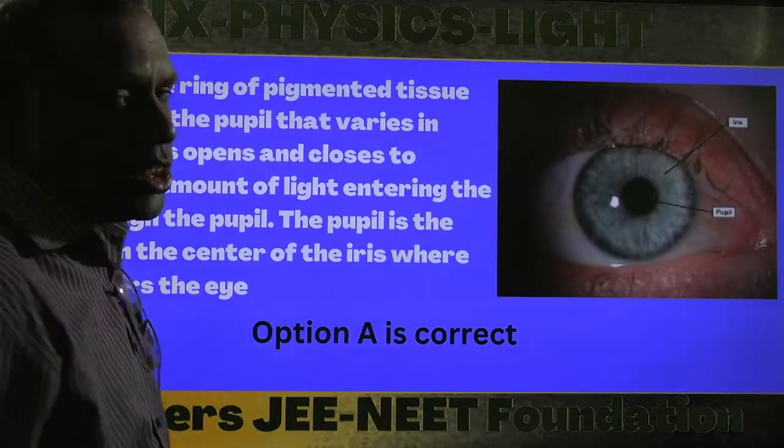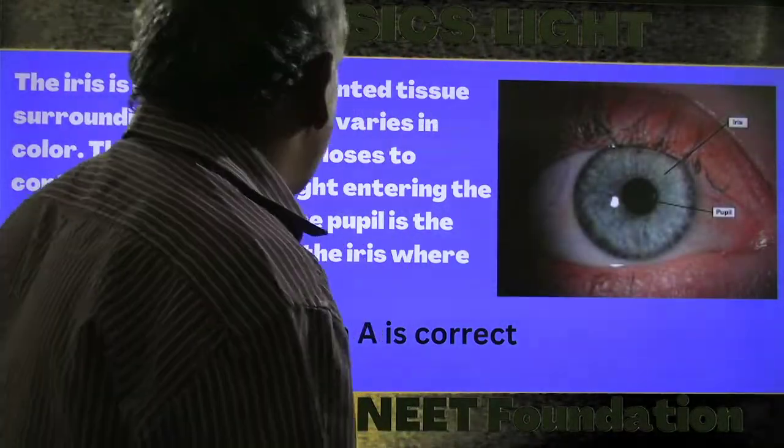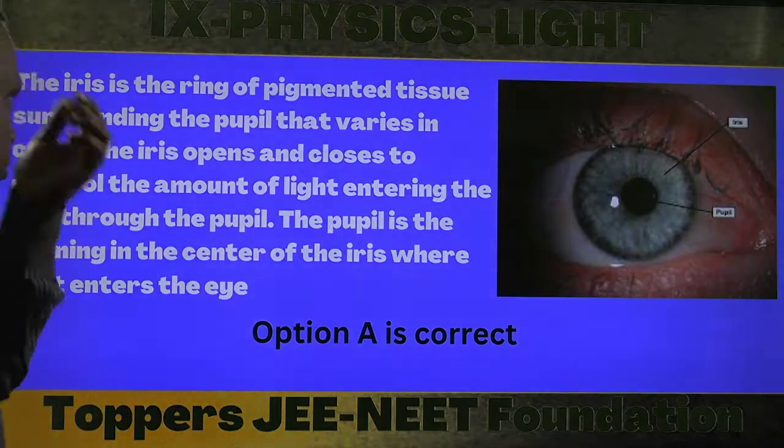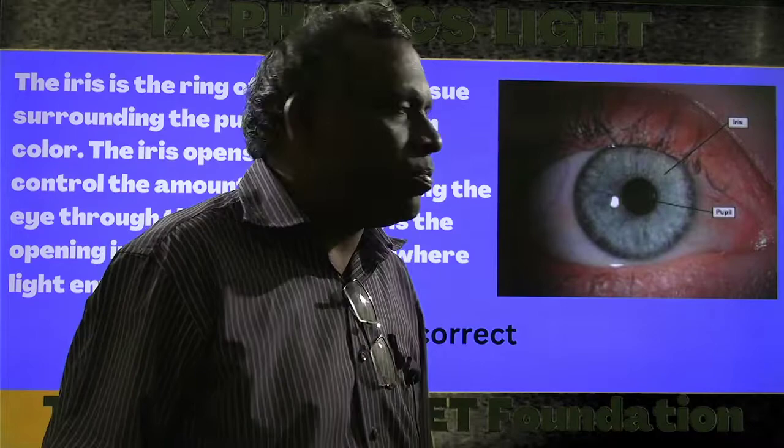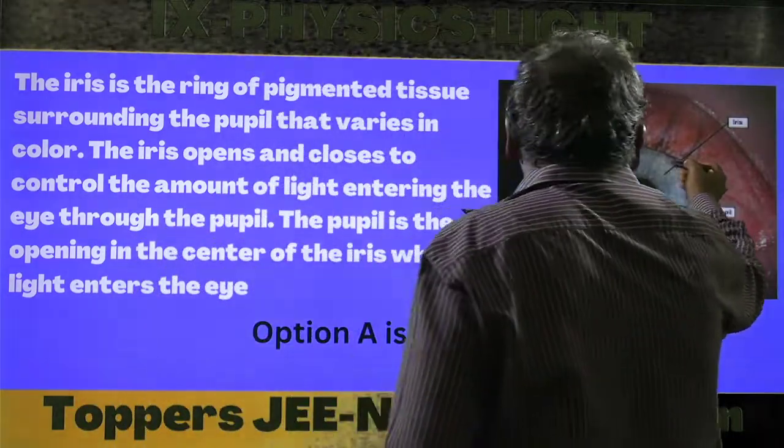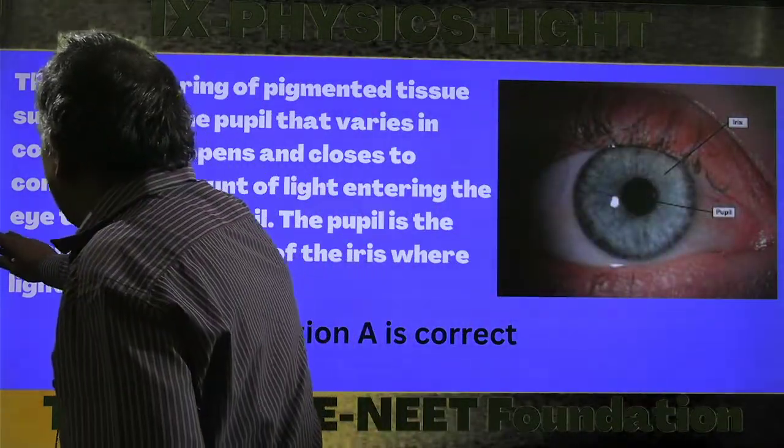See the explanation. What exactly is the iris? The iris is the ring of pigmented tissue. Here, this part is the iris.